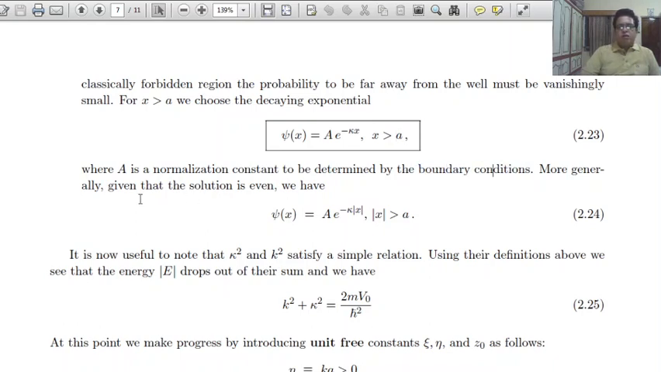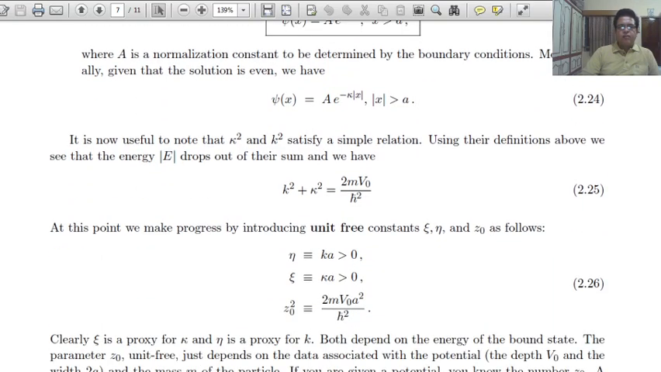Moreover, the solution is even: psi of x equals A e raised to minus kappa magnitude of x, for magnitude of x greater than a. Now, it is useful to note that kappa square and k square satisfy simple relations, and we see from the expressions of k square and kappa square that they add up to twice m V0 over h bar square.